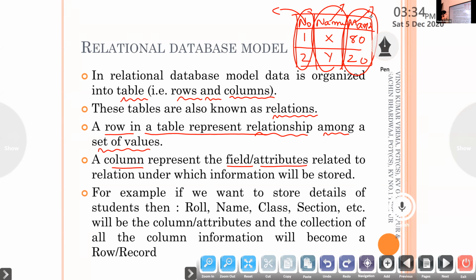Now, if you want to store details of students, roll number, name, class, section, etc. So the headings of the columns will be the attributes. And the collection of values of each column together will become a row of information, or a tuple, or a record. Clear?